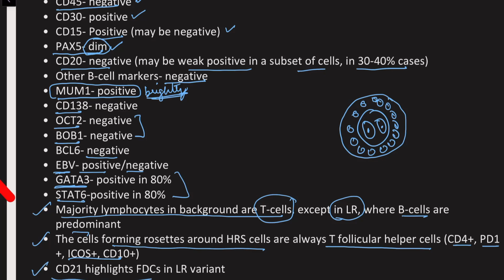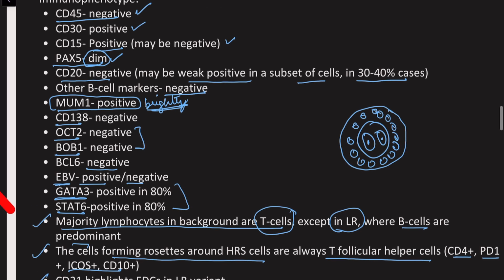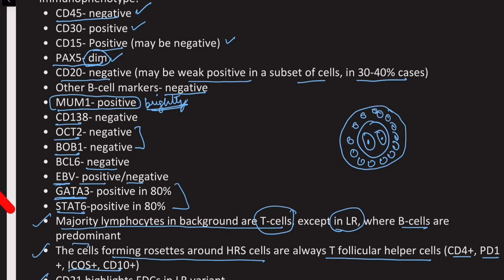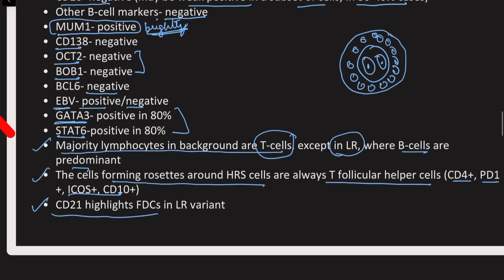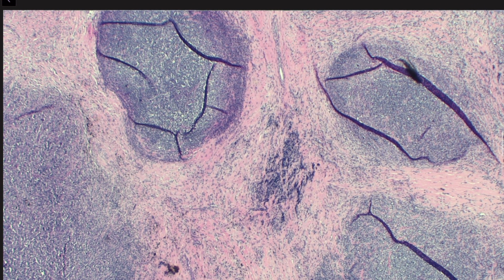CD21 highlights follicular dendritic meshworks in the lymphocyte-rich variant. So this is the immunophenotype which you must keep in mind, because this is very helpful in distinguishing it from various subtypes. Now let us see some morphology. So this is the case that we have.